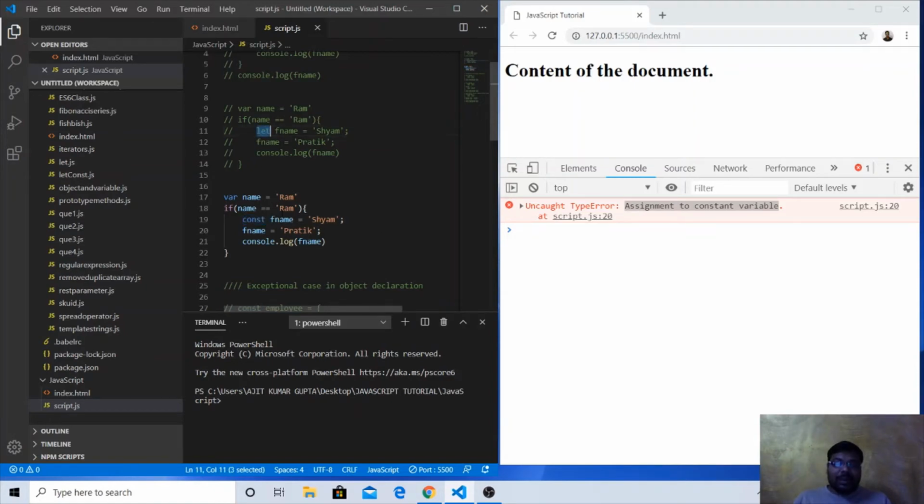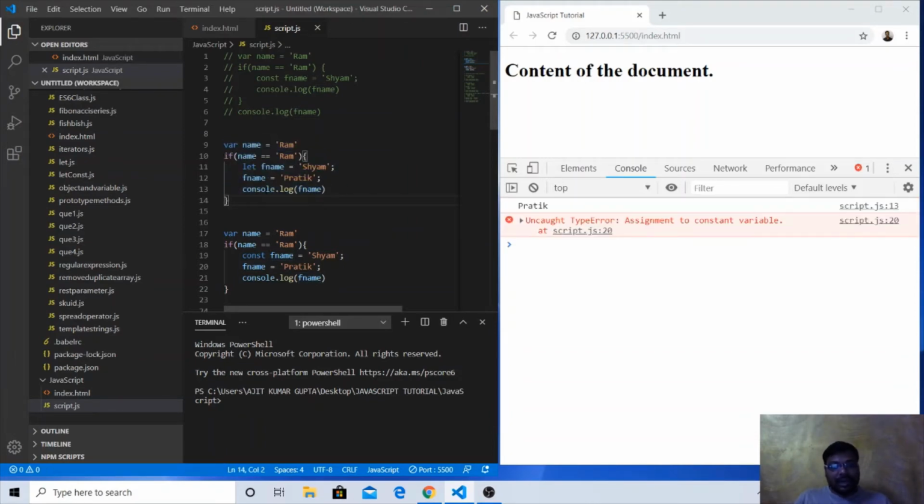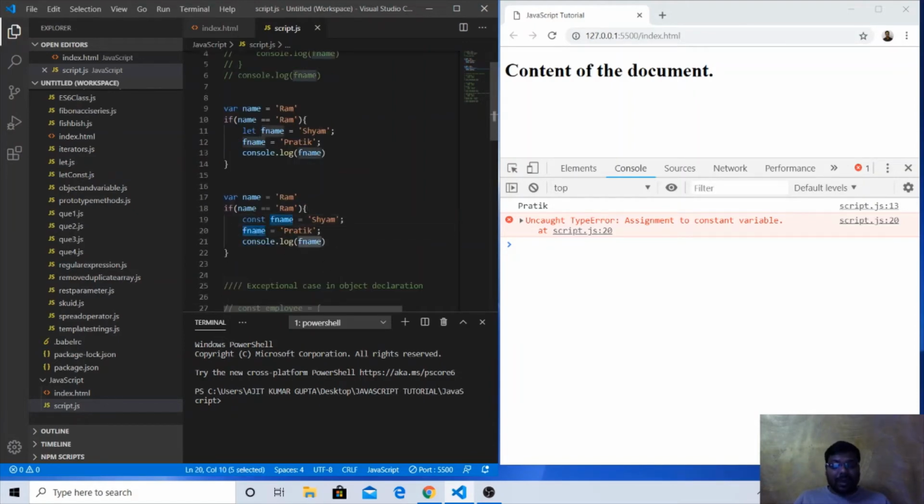So this is the difference between let and const. Whatever the difference was with var versus let, the same difference applies to var versus const also, but there is one additional difference. If we are using the let keyword, we can reassign the value, but if we are using const, that is a constant variable, and we cannot reassign a new value to it. So this is the difference between var, let and const.